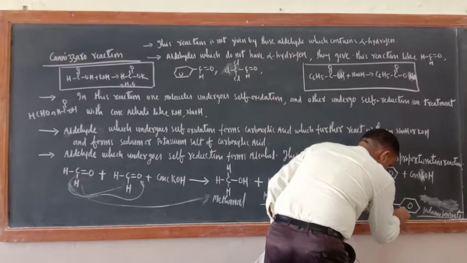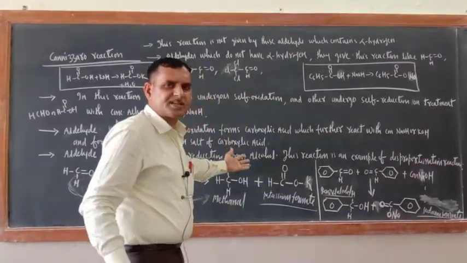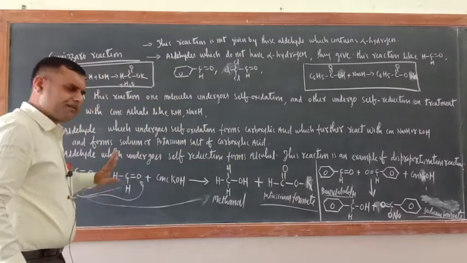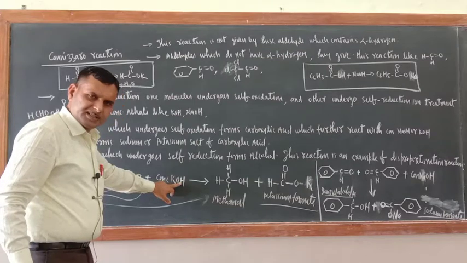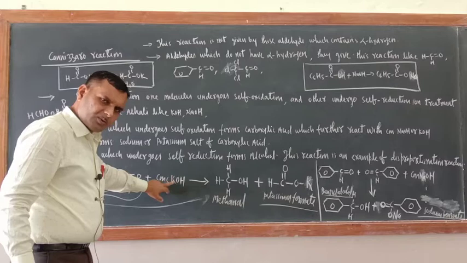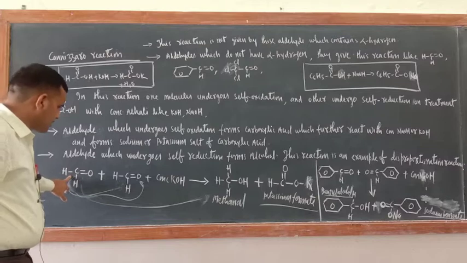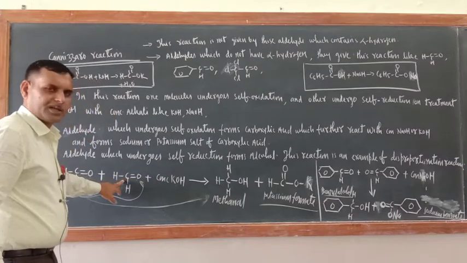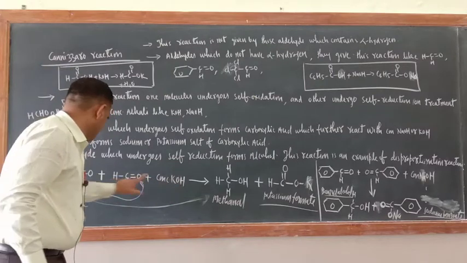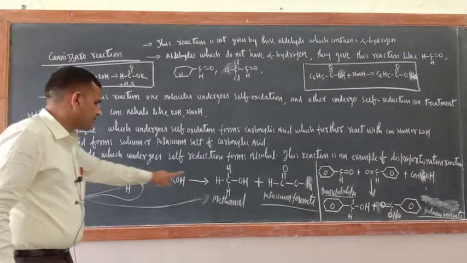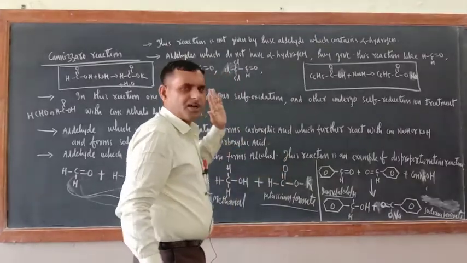Now write here Na, sodium benzoate. So this is an example of disproportionation reaction also. No need to take anything from outside. Just see. This KOH is there. Now everything this one is only doing. Okay. This is only reducing this one. This is only oxidizing this one. Okay. Understood my point or not? Just see. If 1H you will give here, so reduction means you can understand, there is no need of telling same thing time and again. So this is Cannizzaro reaction.